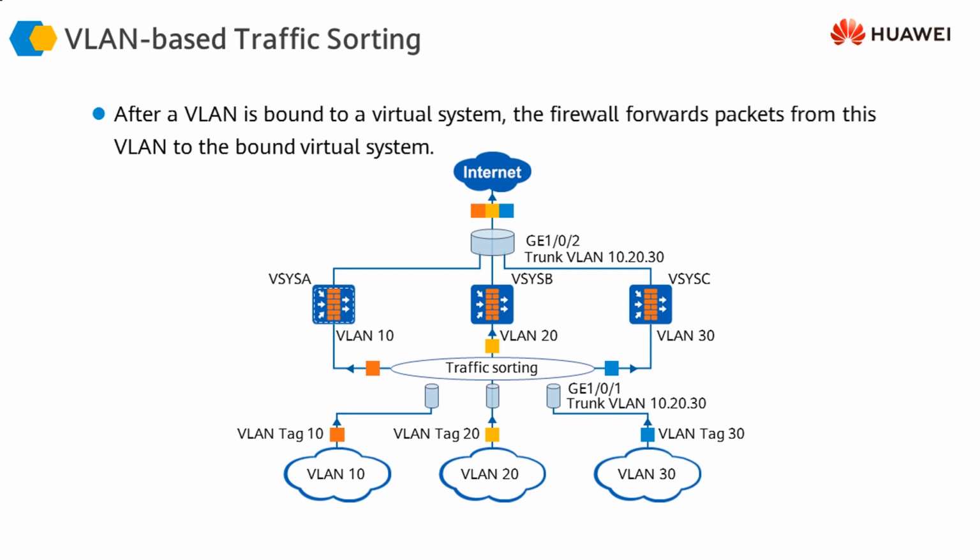So if VLAN 10 traffic comes in, it is going to be sorted and forwarded to virtual system A, and similarly virtual system B and C depending upon the particular VLAN ID. So this is how we sort the traffic based on either the incoming interface or the VLAN ID in case we have a layer 2 interface.